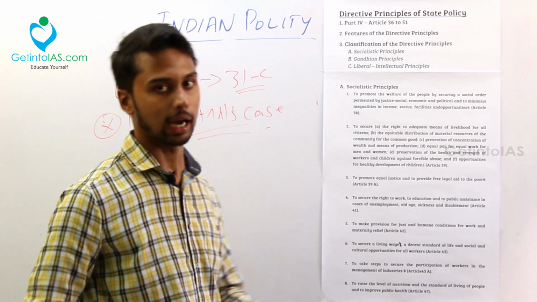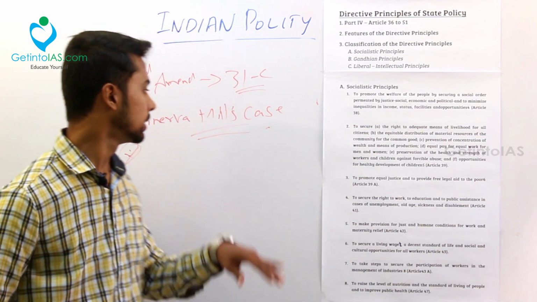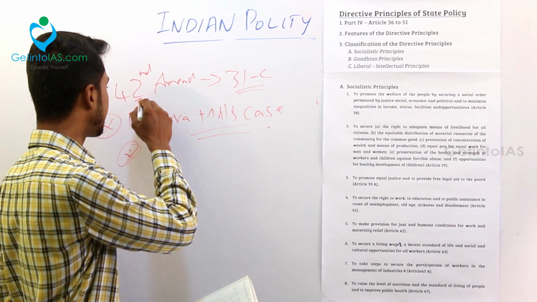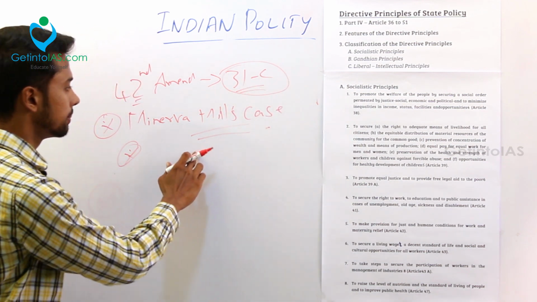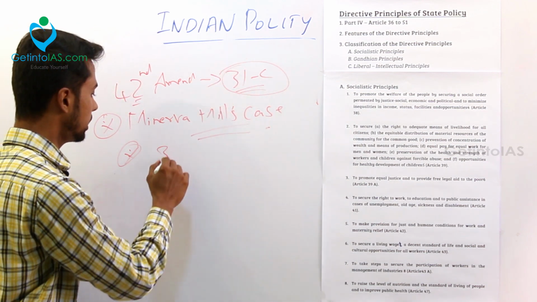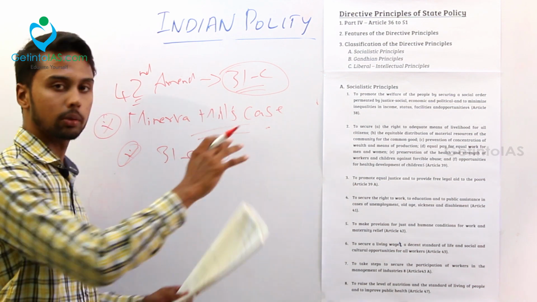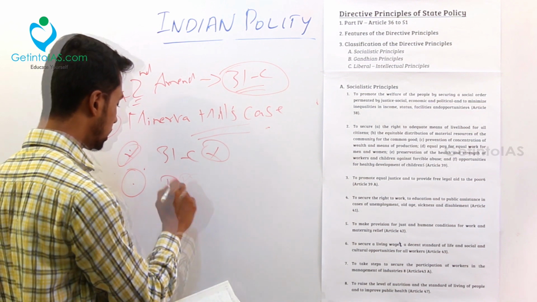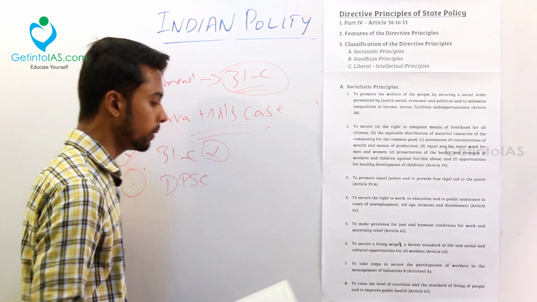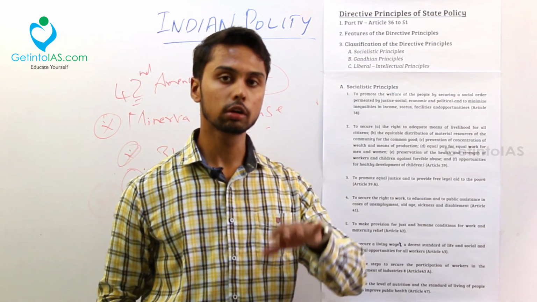Now again the thing happened. I told you that by the 42nd Amendment, the scope of 31C was extended. That was curtailed by this Minerva Mills case. The scope of 31C was curtailed. And the next thing is, the DPSP was made subordinate to the fundamental rights.